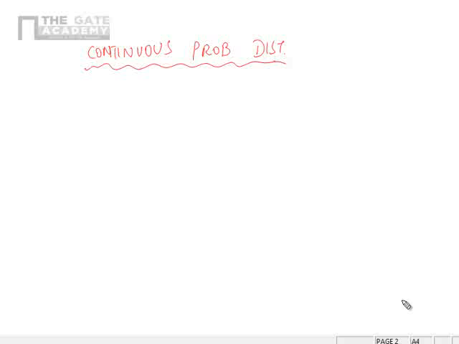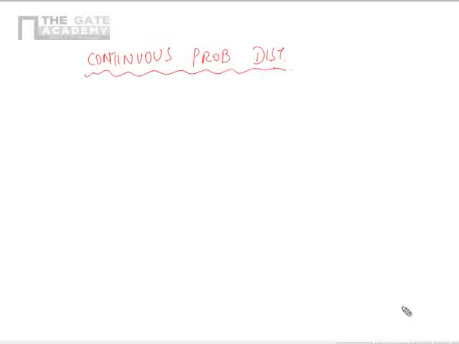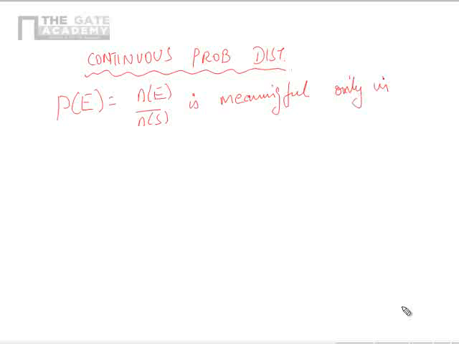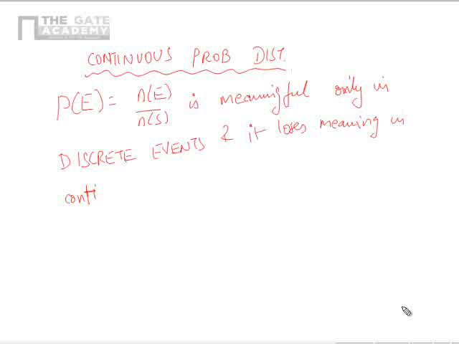So now we are going to deal with the continuous probability distribution. It is really interesting. So the first conclusion is that P of E equal to N of E by N of S is meaningful only in discrete events, and it loses meaning in continuous events.